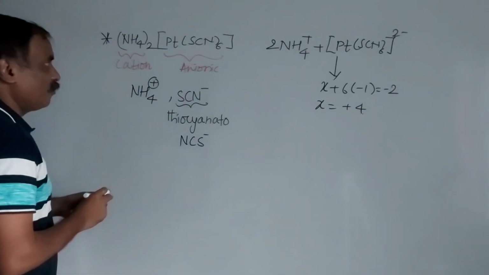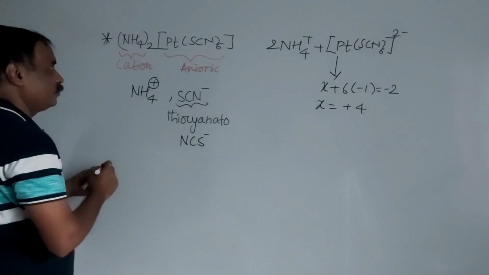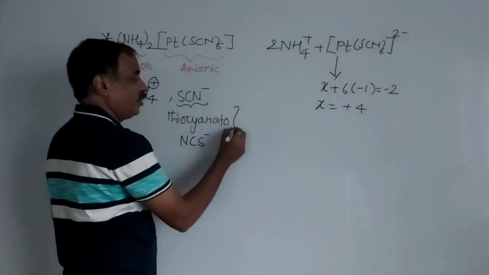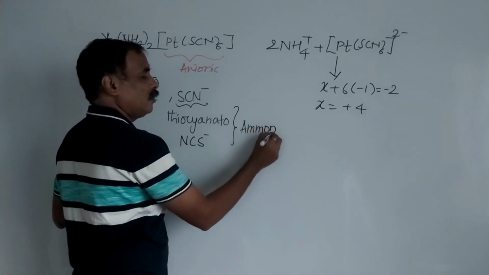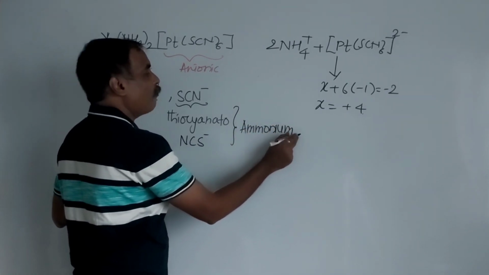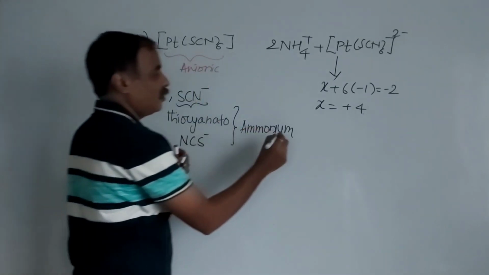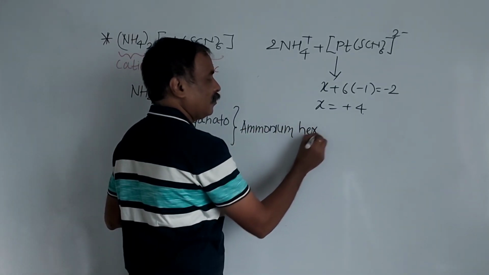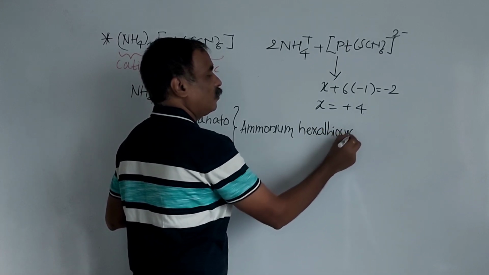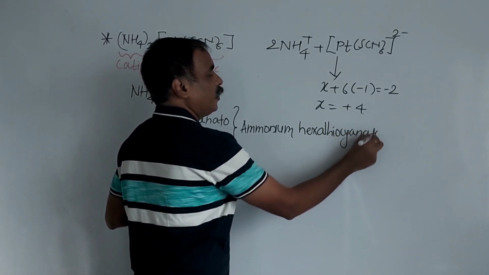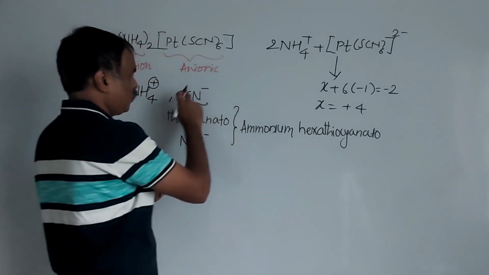So what is the IUPAC name? First the cation, that is ammonium. Ammonium, little gap, hexa, thiocyanate. Here the point of attachment is what? Sulfur.